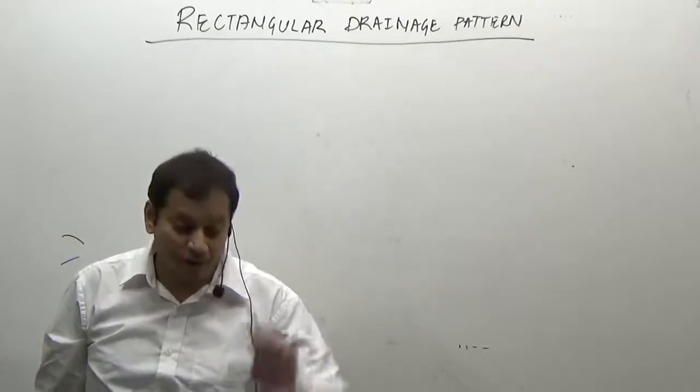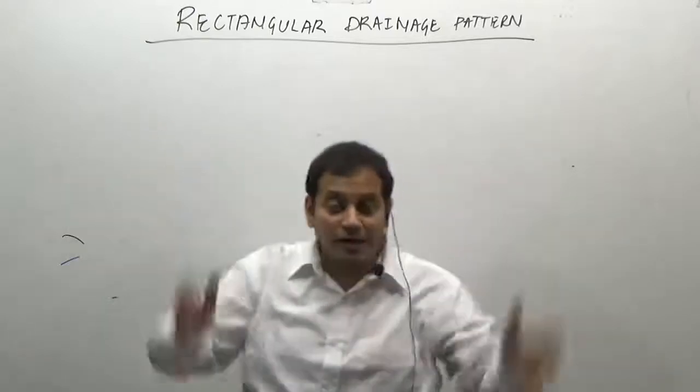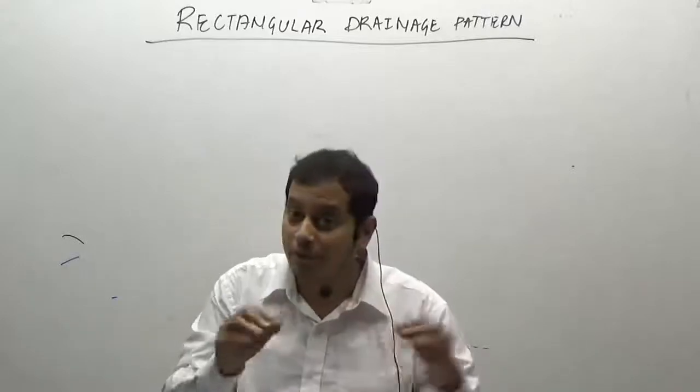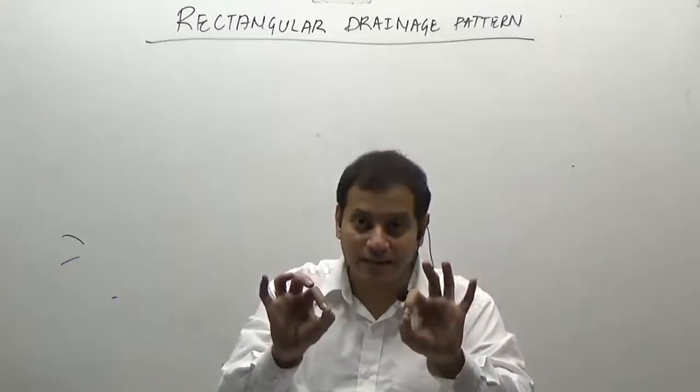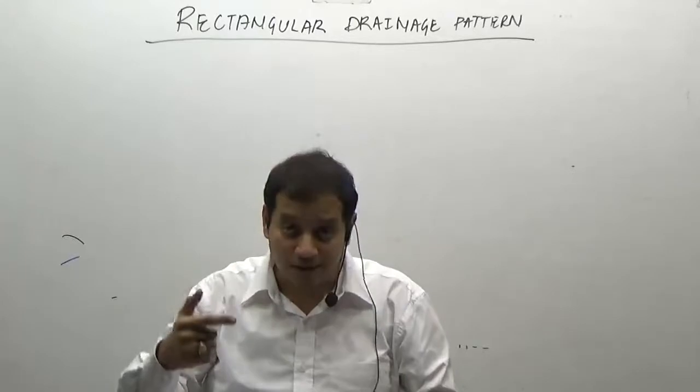Now in this kind of pattern, see here also the main river is formed due to the network of tributaries, and the tributaries join the main river at right angles. We did somewhat like this in the trellis pattern. What is the difference here?